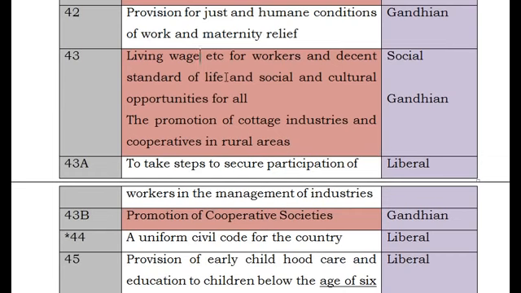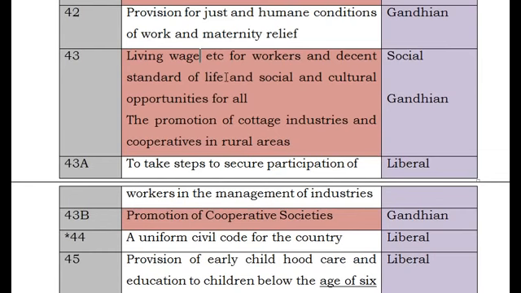Whereas a living wage is a broader concept. It includes a minimum wage, and it also includes education, like a wage which gives access to education, finance, insurance, and all these things are included in the living wage. So living wage is a broader concept.